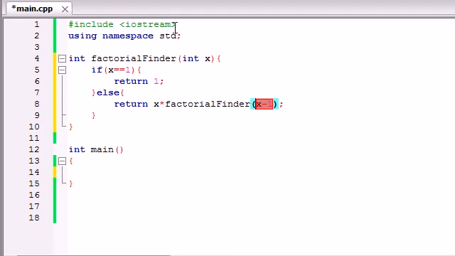What's the value of that? I don't know. 3 factorial 2. What's the value of that? I don't know. 2 factorial 1. What's the value of that? I don't know. Oh, wait, I do know.